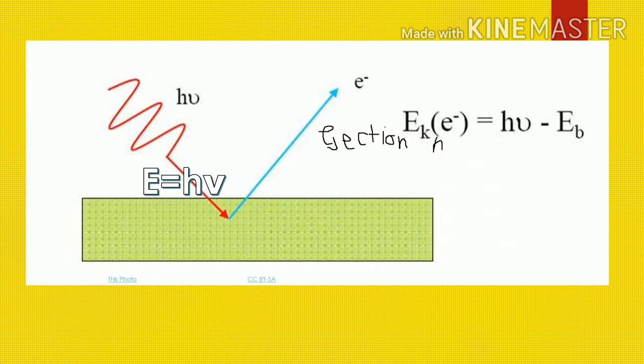And now here you can see electromagnetic radiation is falling on the metal, and the metal absorbs energy in the form of a photon, equal to h nu.